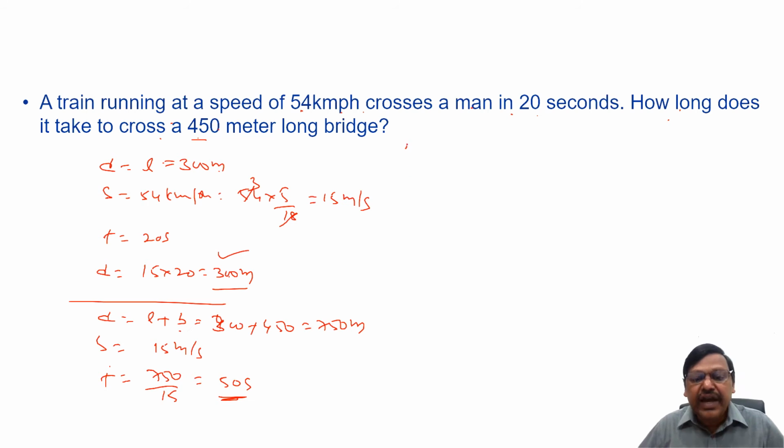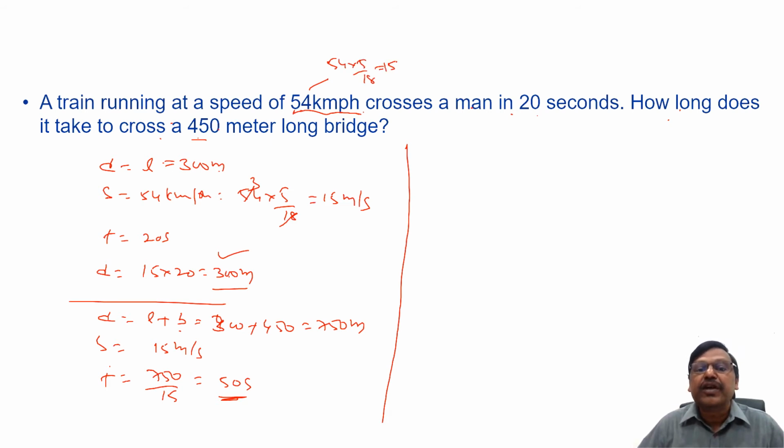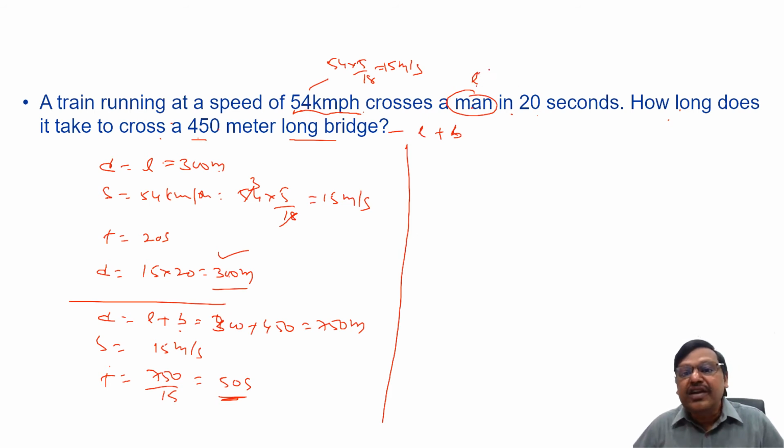But however, I can directly say like this. If speed is 54 km per hour, if I convert into meters per second, as I have already explained, you will get 15 meters per second. Now, when a train is crossing a bridge, it travels the length of the train and the length of the bridge. But when a train is crossing a man, it travels only the length of the train. So for that, it is taking 20 seconds. To cross a man means to travel the distance of a train, it takes 20 seconds.